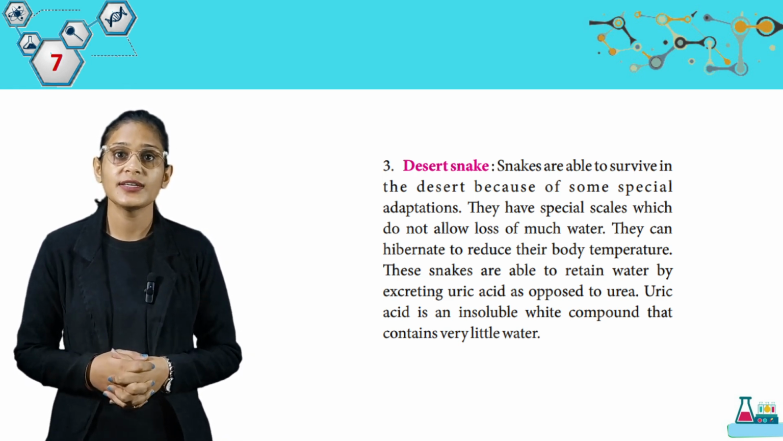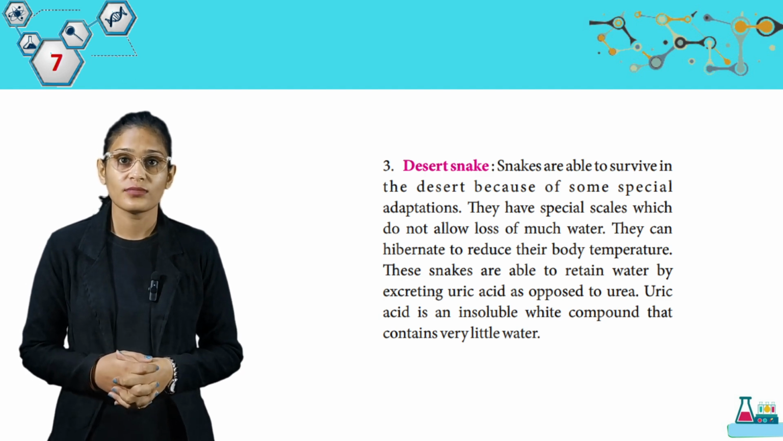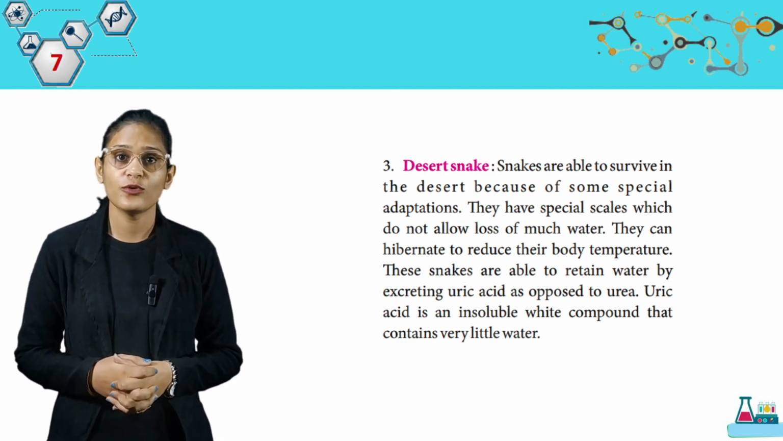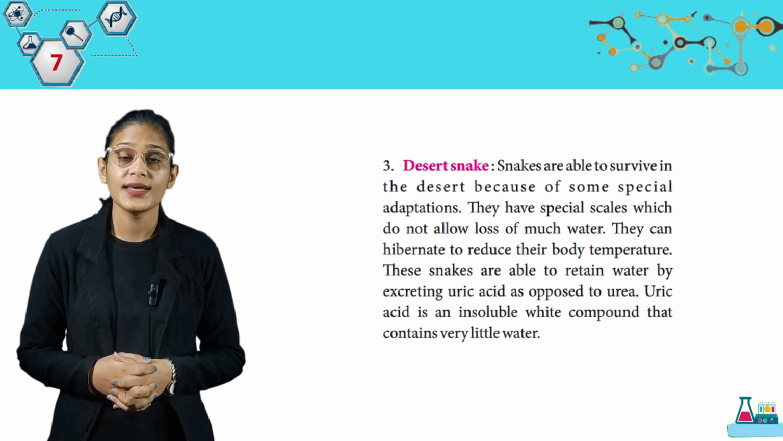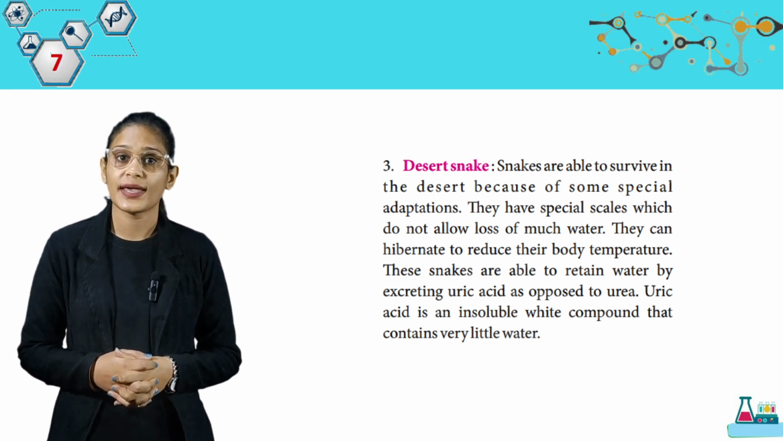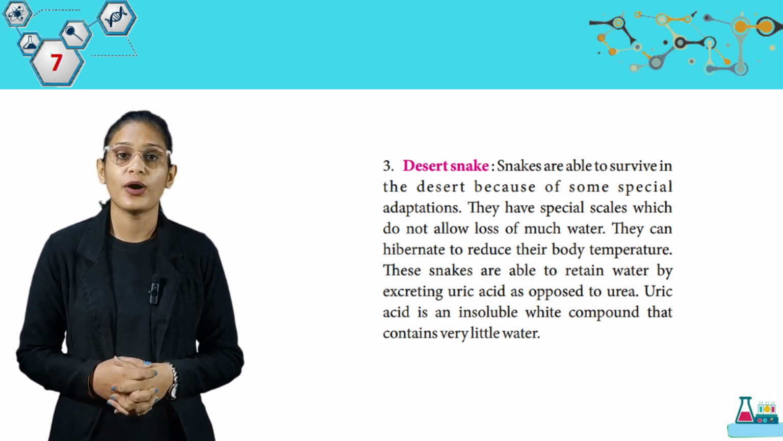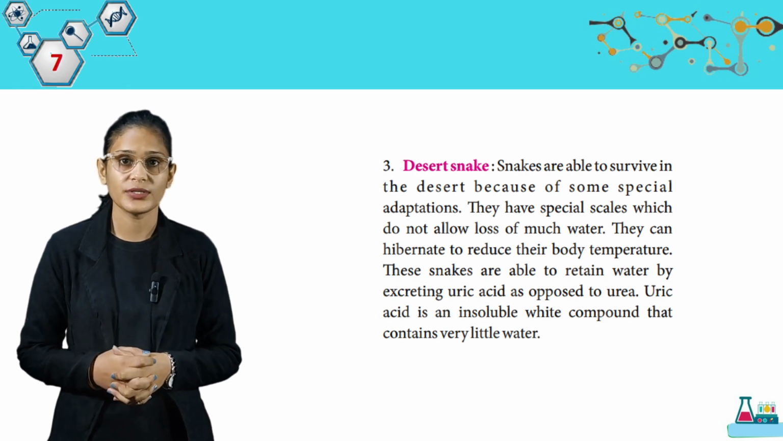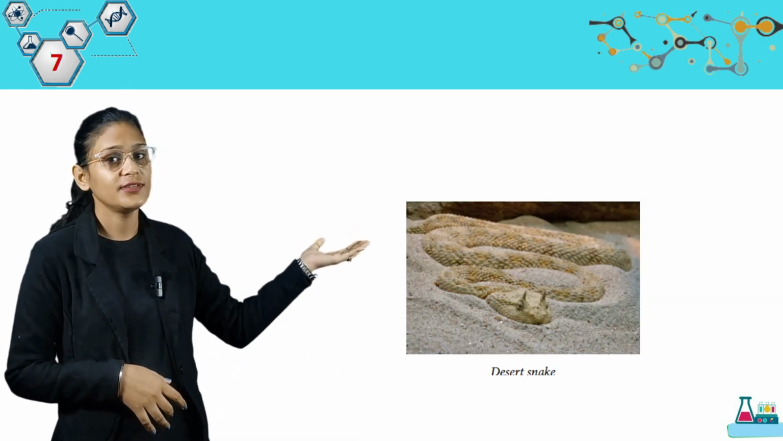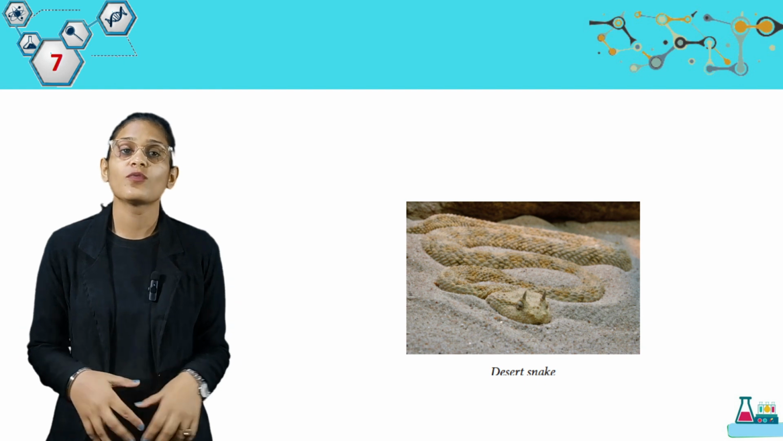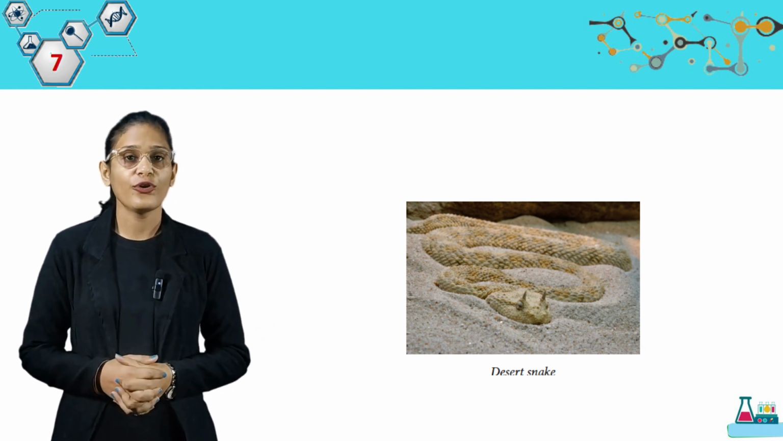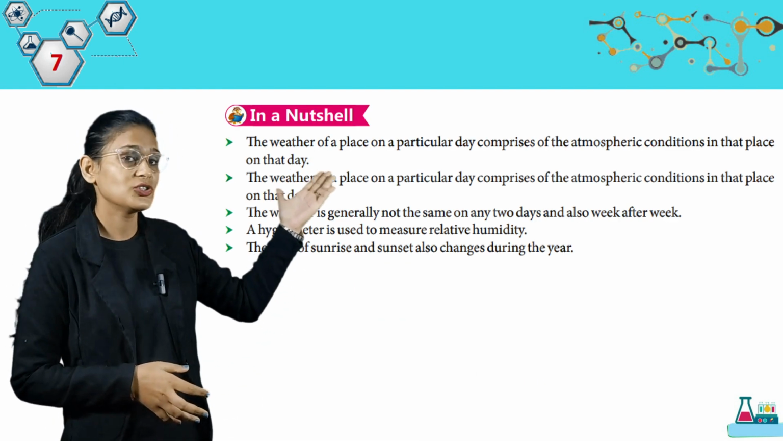They can hibernate to reduce their body temperature. These snakes are able to retain water by excreting uric acid as opposed to urea. Uric acid is an insoluble compound that contains very little water. Here we have a picture of desert snake. So students, what we learn in this chapter, now we are going to discuss it in a nutshell.